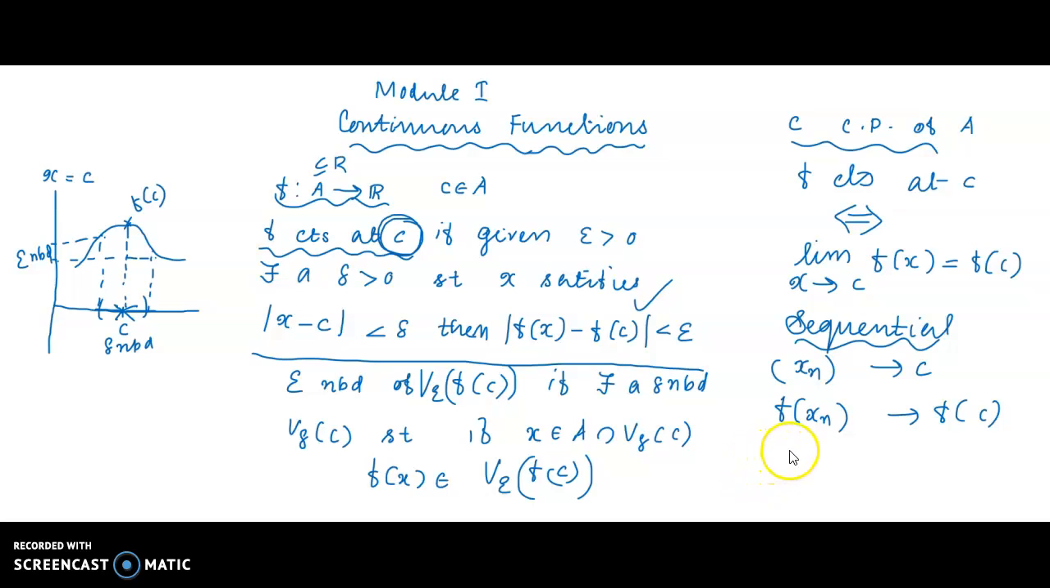As the first example, you can consider the constant function f of x equal to b. You know that limit x tends to c, f of x എപ്പോഴും അത് b തന്നെയാണ്. ഈക്വൽ ടു വാല്യൂ ഓഫ് ദ ഫംഗ്ഷൻ ഈസ് ഓൾവേസ് b, f of c equal to b. സോ ഇറ്റ് ഈസ് കണ്ടിന്യൂസ്.